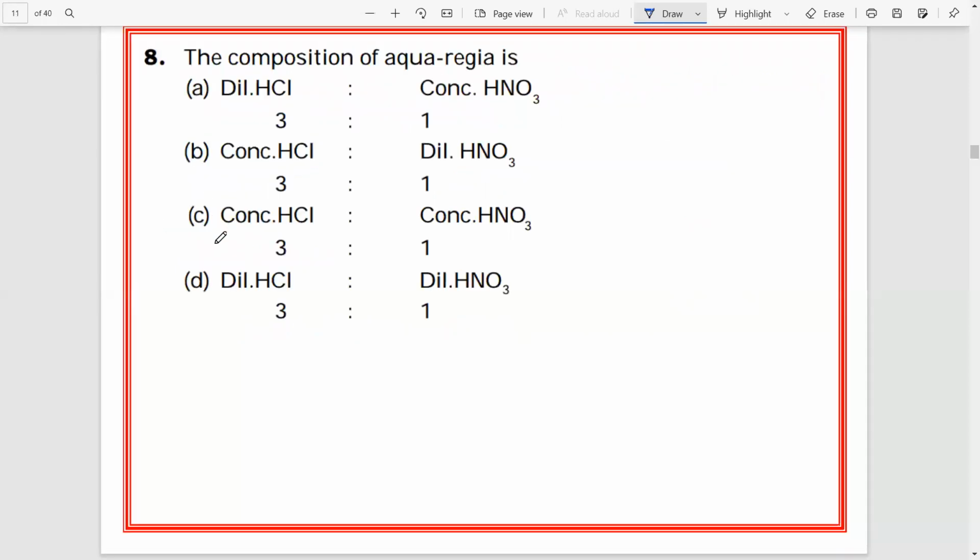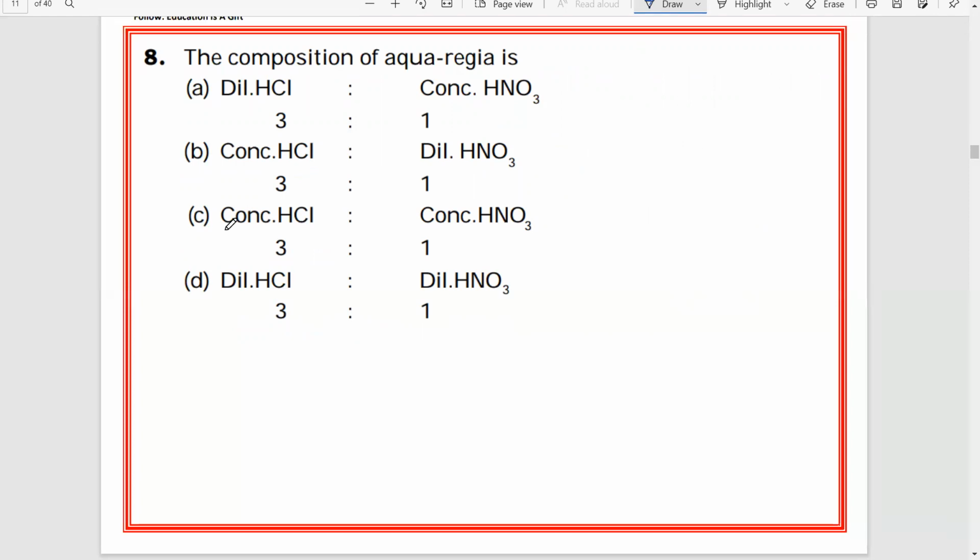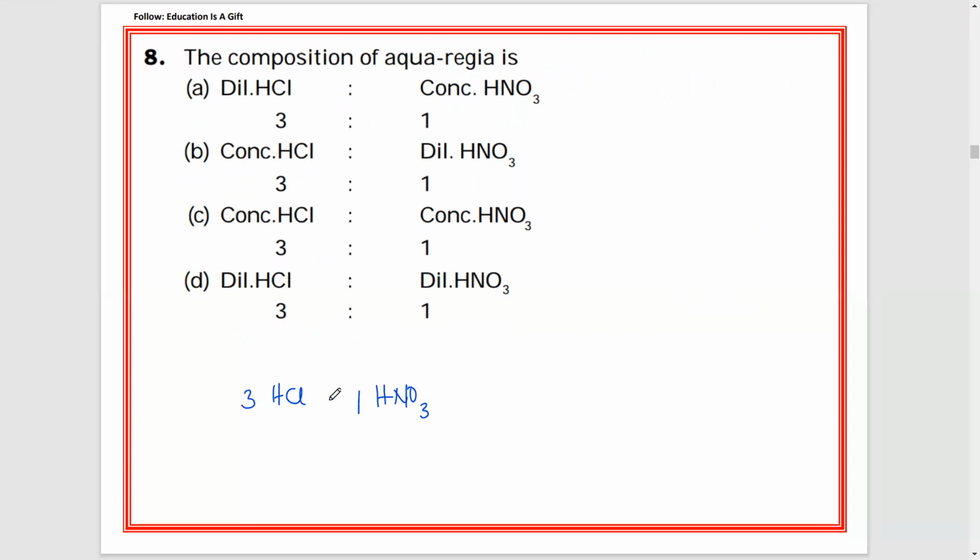Number 8, the composition of aqua regia is. You see, aqua regia is a freshly prepared mixture of two concentrated acids. What are those two concentrated acids? HCl and HNO3. Hydrochloric acid and nitric acid are mixed in the ratio 3:1. So 3 parts of HCl and 1 part of HNO3, and both are concentrated.